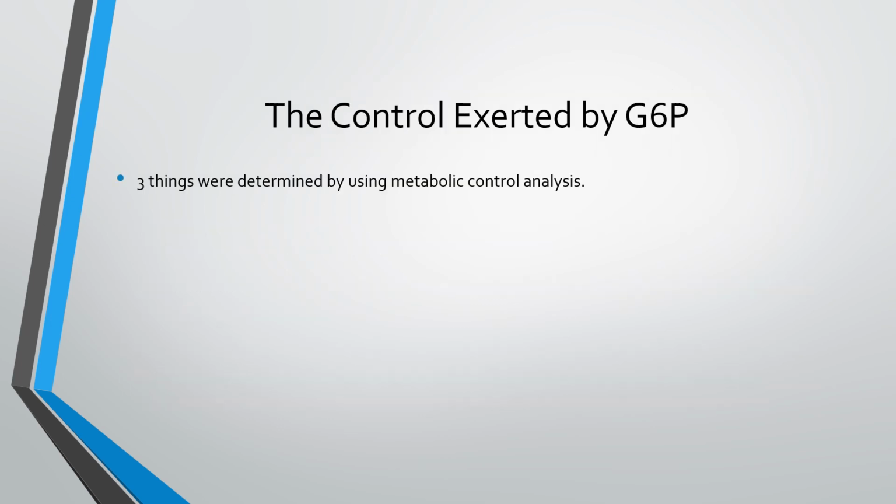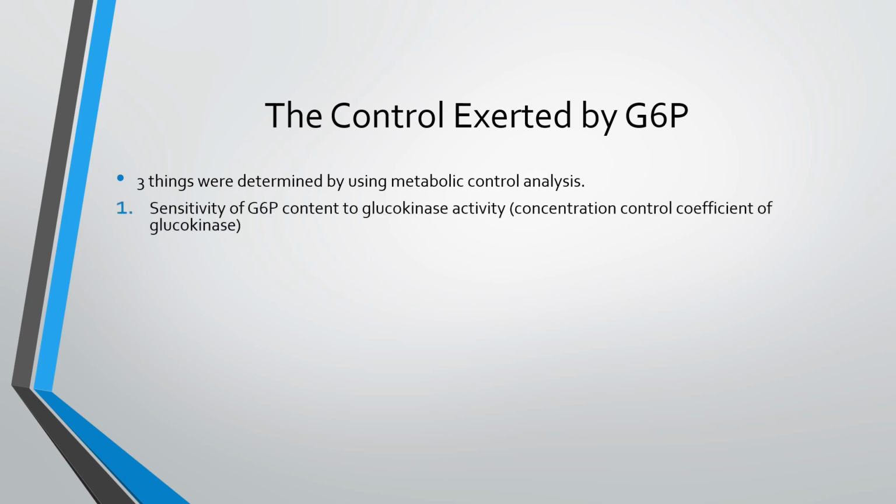Next, we need to determine the control exerted by glucose-6-phosphate. Now, three things were determined by using metabolic control analysis, as you learned about earlier. One was the sensitivity of glucose-6-phosphate content to glucokinase activity, which was expressed as the concentration control coefficient of glucokinase.